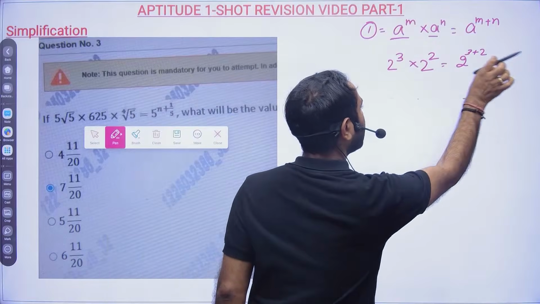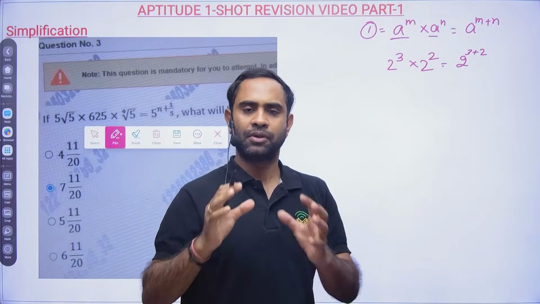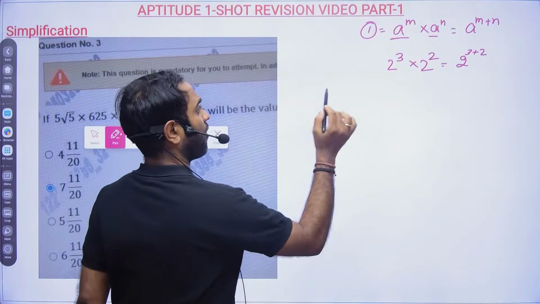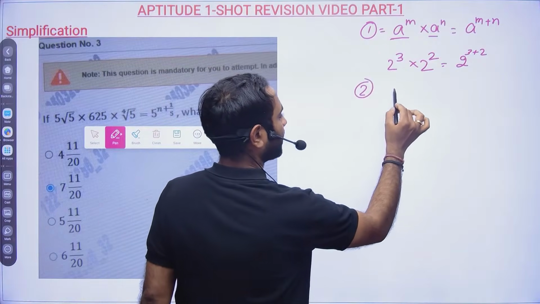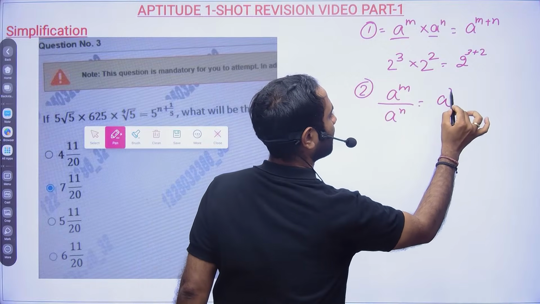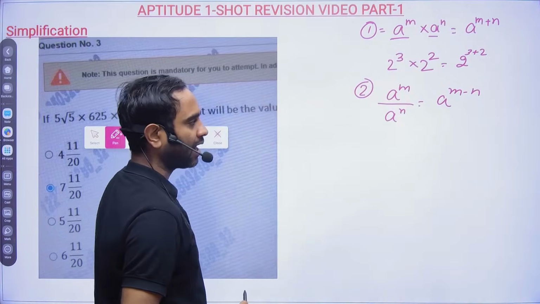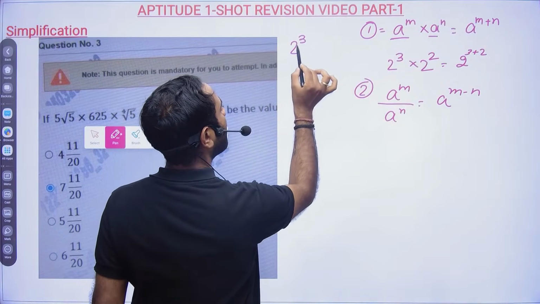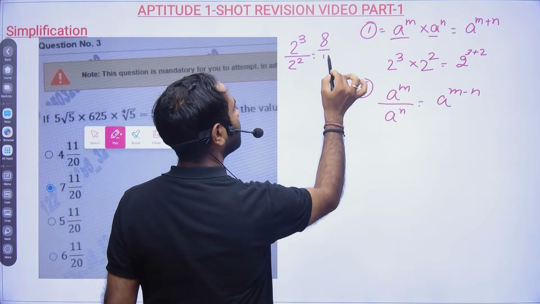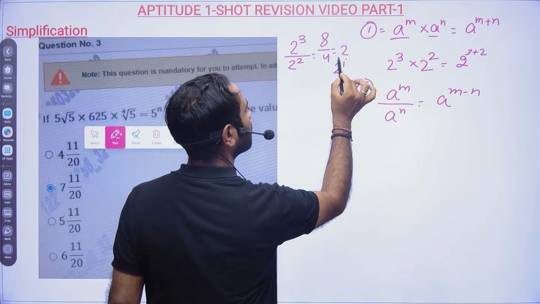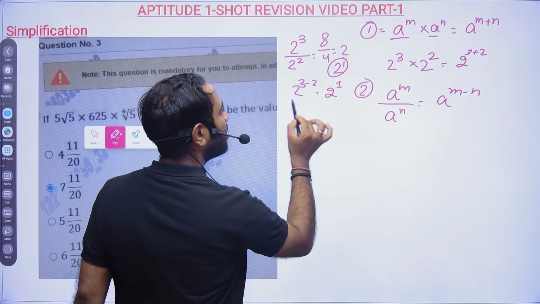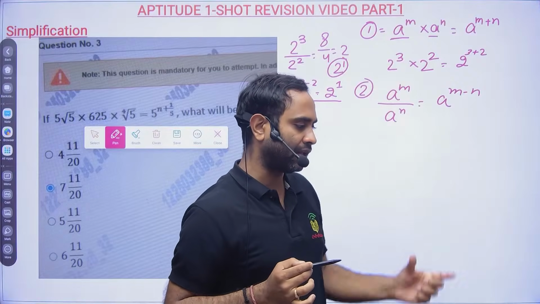So in maths, first of all, I will tell you to remember as few formulas as possible. If you forget something, not a problem. a to the power m divided by a to the power n will be a to the power m minus n. Again, if you have any confusion, 2 to the power 3 and 2 to the power 2: this is 8 and this is 4. That means 8 divided by 4 is 2, which is 2 to the power 1. So it is very clear, sir. 2 to the power 3 minus 2 is nothing but 2 to the power 1. These formulas you can find out yourself in the exam.